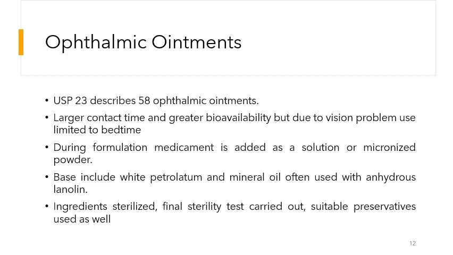We will ask the patient to make a pocket in the lower lid of the eye, put a ribbon of the ointment into that pocket of the eye, and close the pocket, and the drug will show its effect.